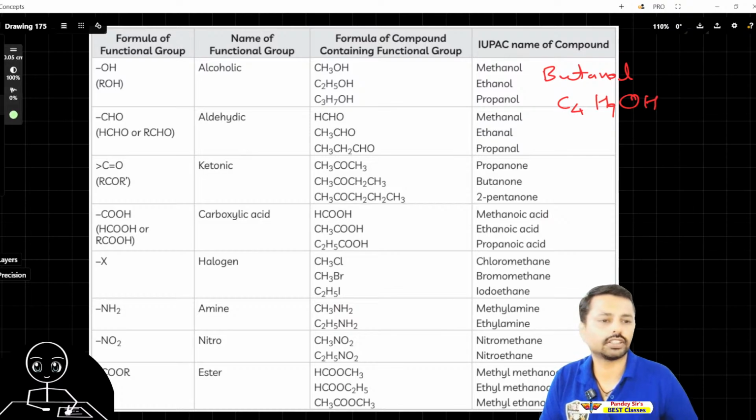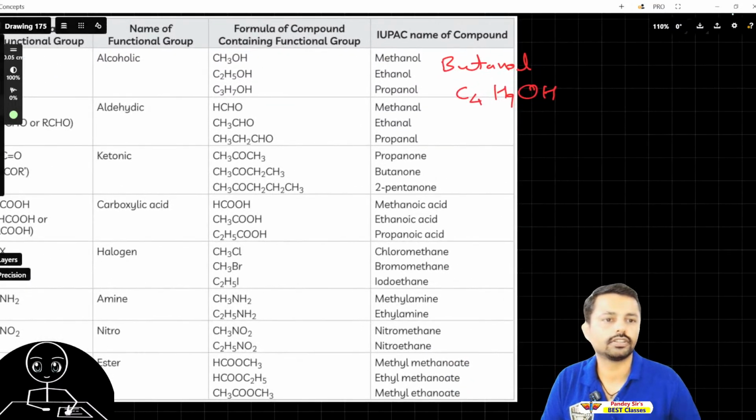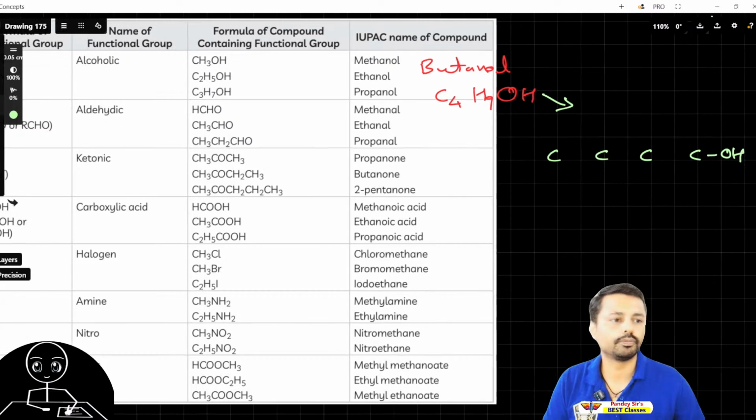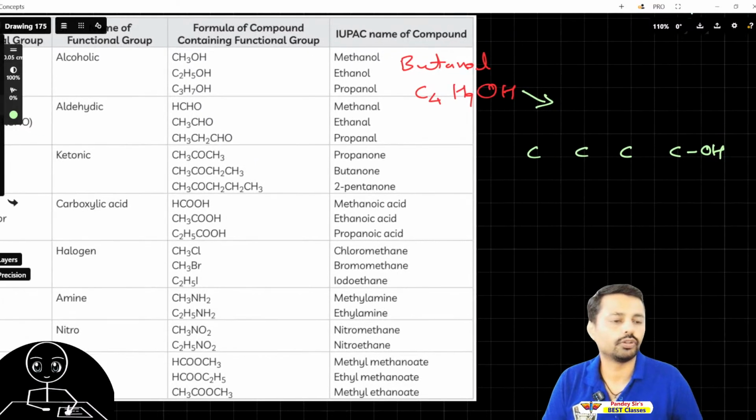Let's make this butanol. I'm going to make the structure of this butanol. So let's make the structure here. 4 carbons, 1, 2, 3, 4, and 1 OH group. So let's attach 1 OH over here. OH, the alcohol group. This is the important part, the alcohol group. Carbon, carbon, all single bonds.